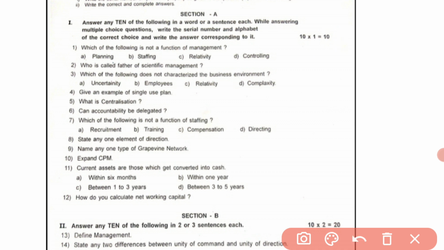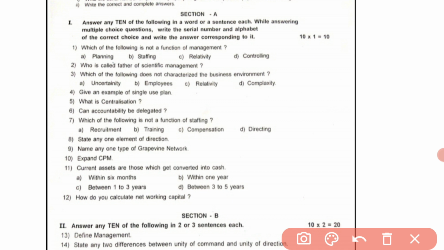So here let us see the 12 questions. Before answering the questions, first we have to read the question paper thoroughly. That makes it easy to identify which answers you know to write in the answer paper.